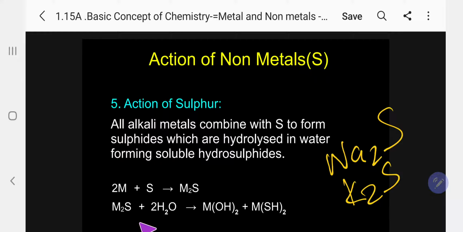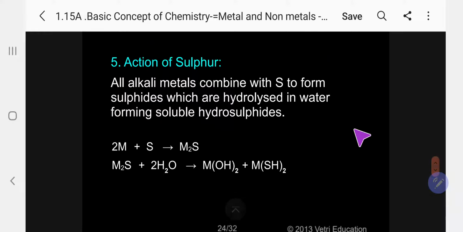These sulfides on hydrolysis give the corresponding hydroxide and the corresponding SH compound, which we call the thioalcohol, the corresponding thio compound.